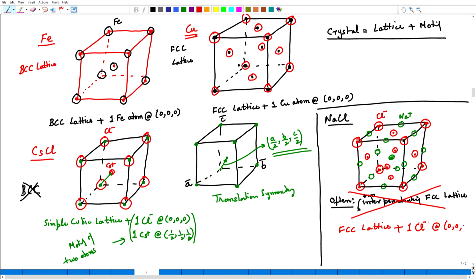goes at location 0, 0, 0, what that means is that chlorine ions will go to all the lattice points of the unit cell. Therefore, they will go to the corners and to the face centers. Their centers will correspond to the lattice points. Now, how about the sodium ions?